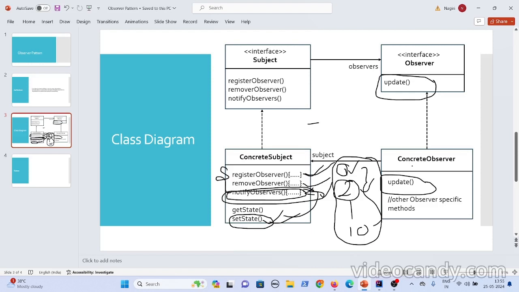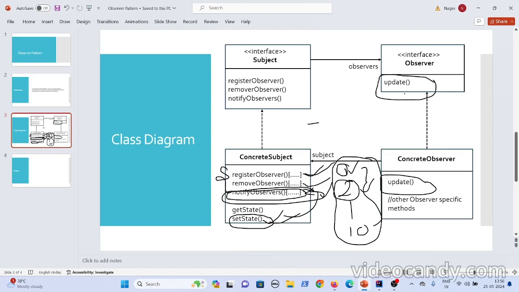Now this is my current temperature. It's your duty to update your display element. I'll just say my state has changed and this is my state, and it's up to you to update your interfaces or whatever you want. Because of this, it is very simple for the subject to invoke a single update method, so it can treat all observers uniformly.